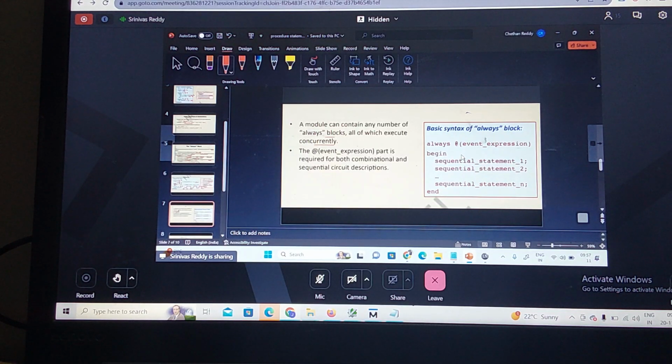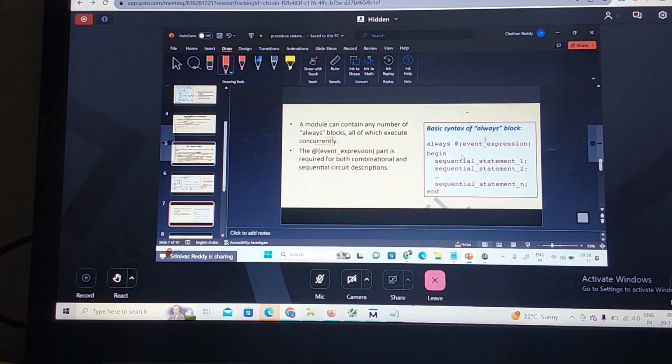This always block also has an event expression. Event can be denoted as @event. This part is required for both combinational and sequential logic descriptions. Suppose I want to design a sequential circuit which changes only whenever the rising edge comes. So I need this trigger event. My output Q should change only when the positive edge comes or only when the negative edge comes. Or if I am talking about a combinational circuit like a multiplexer, the output should change based upon A, B, C or the select line. So the event expression is required for both combinational and sequential descriptions.